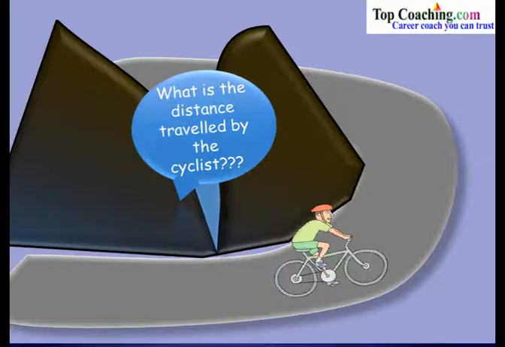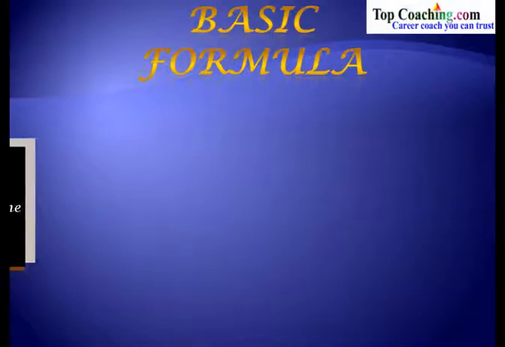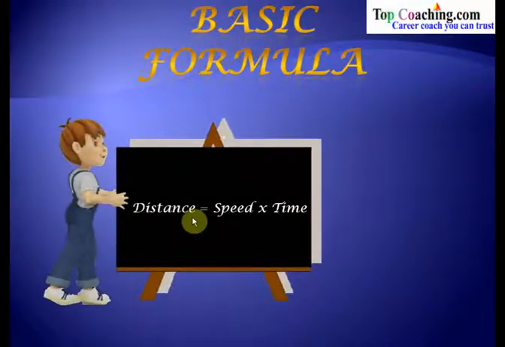If we know any two quantities, is it possible to determine the third quantity? In fact, it is. There is a particular relation between distance, speed and time. And throughout our chapter, we are going to stick to that particular relation. So let's find out what this relationship is. The basic formula in this entire chapter relating to the distance, speed and time is: distance is equal to speed into time. So multiply speed by time, you'll get the distance. So if we know any two of these quantities, it's very easy to calculate the third one using this formula.